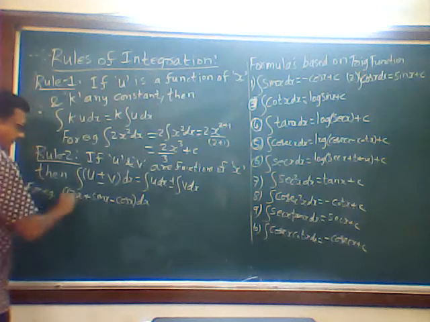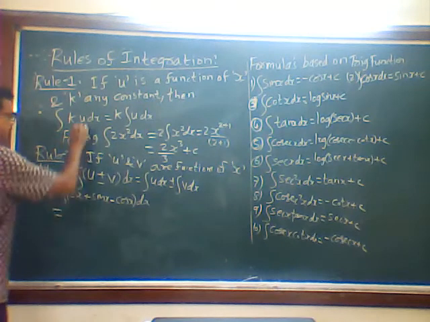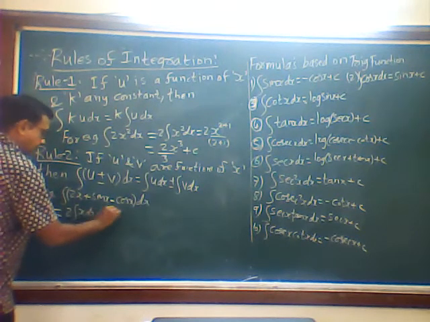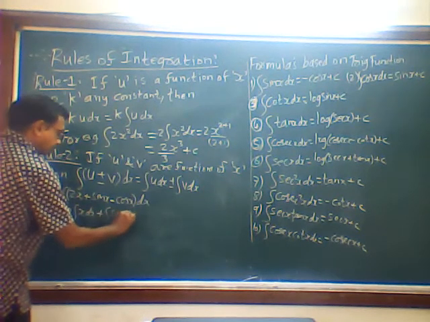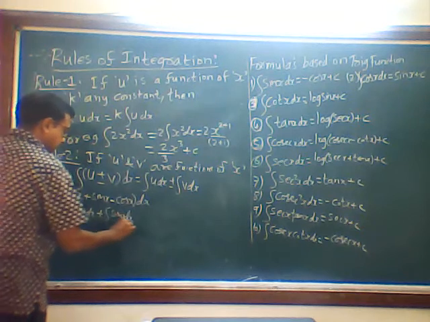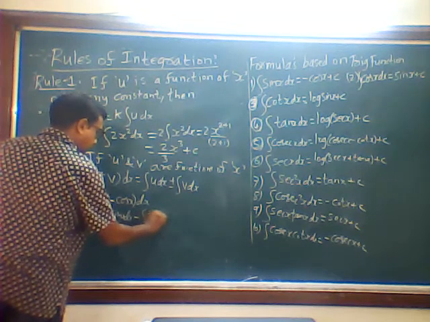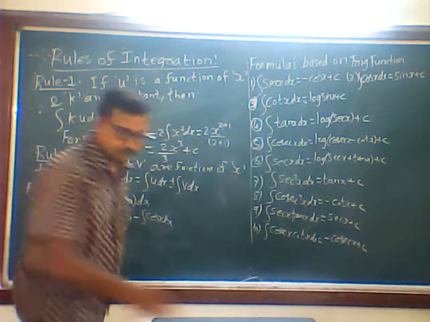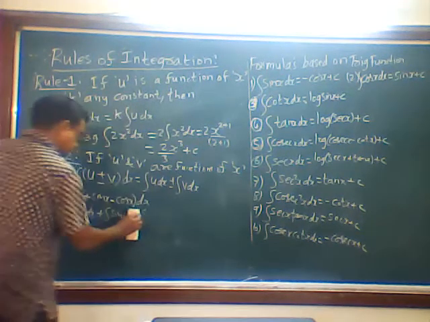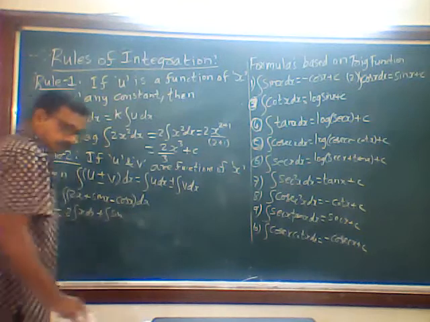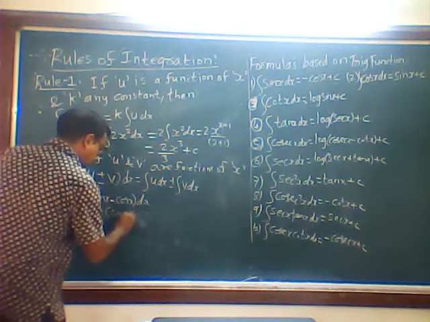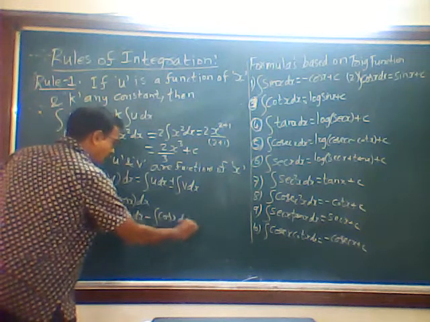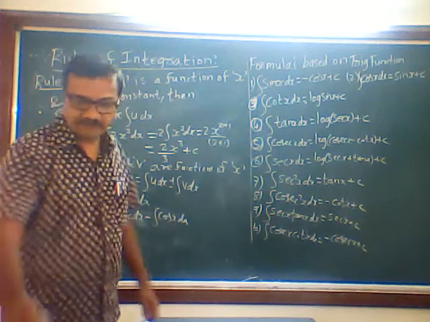My first step is to separate it, and again here in 2x, ku, I take 2 outside: 2 integration x dx plus integration sin x dx minus integration cos x dx. Minus sign is there, so you have to take the minus sign.